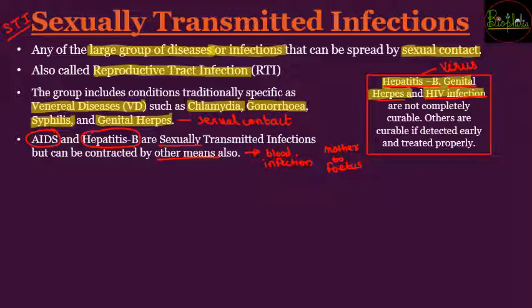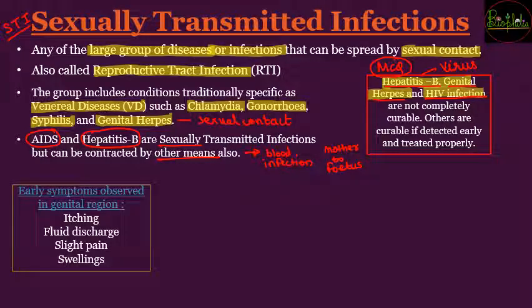The rest of the diseases, like chlamydia, gonorrhea and syphilis, can be cured when they are detected and treated properly at early stages. But these three diseases, hepatitis B, genital herpes and HIV infection, are not completely curable. So you have to remember these three because it is important from the point of view of MCQs. Questions come asking which diseases cannot be cured completely, whereas others can be cured and treated when detected at early stages.